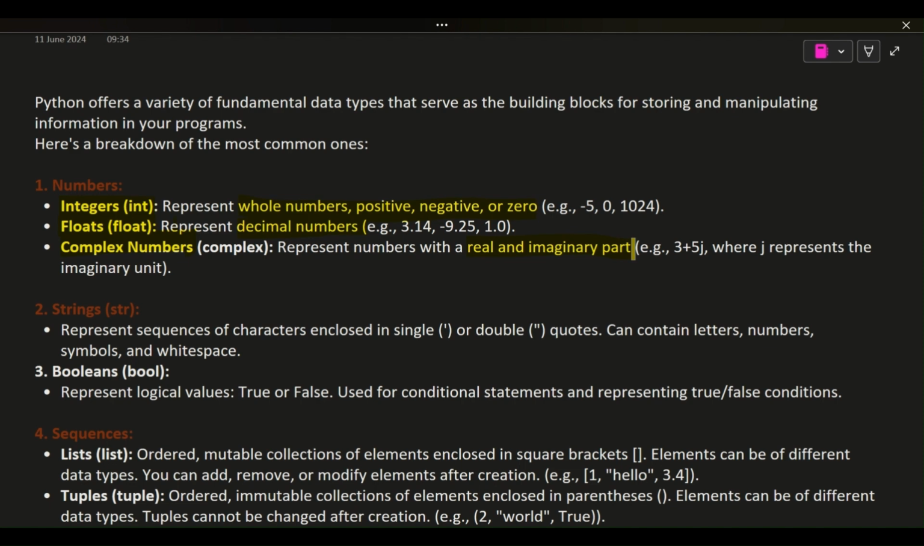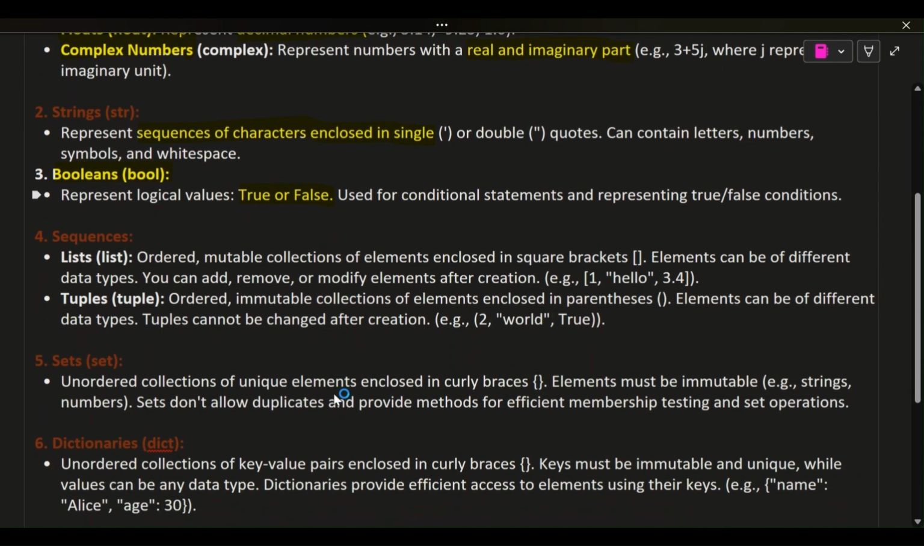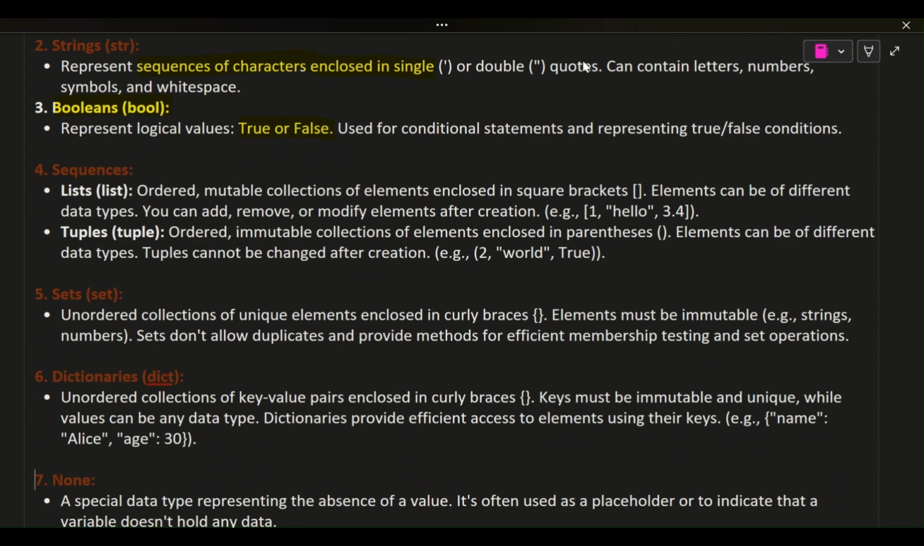Complex numbers, complex, represent numbers with a real and imaginary part, e.g., 3 + 5j, where j represents the imaginary unit. 2. Strings, str. Represent sequences of characters enclosed in single or double quotes. Can contain letters, numbers, symbols, and white space. 3. Booleans, bool. Represent logical values, True or False. Used for conditional statements and representing true/false conditions.